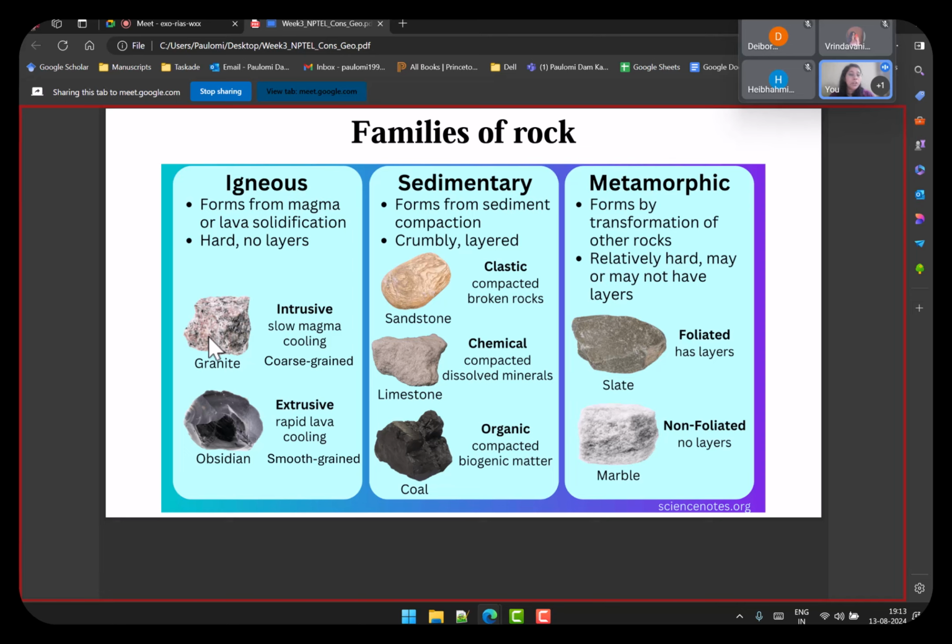But on the contrary, let's say it has come out to the surface and all of a sudden it cools rapidly. Because it has no time to form the aggregate, it forms a smooth grain. It suddenly cools down and whatever it has formed as an aggregate stays there. So that's smooth grain. You need to remember that igneous rock itself has two types, intrusive and extrusive, and you need to remember which one is coarse grain and which one is smooth grain. An example for this is obsidian. There were other examples in the lectures also, but what I want you to remember is intrusive and extrusive. Next, you have the sedimentary rocks.